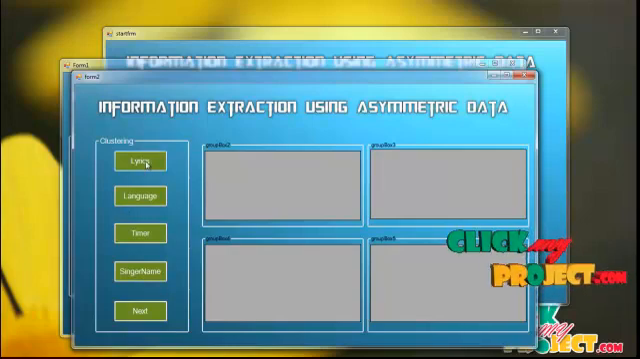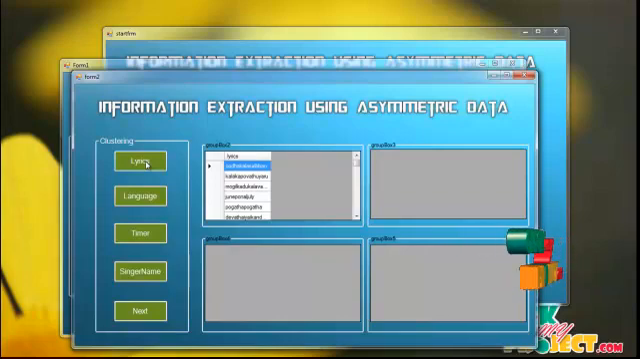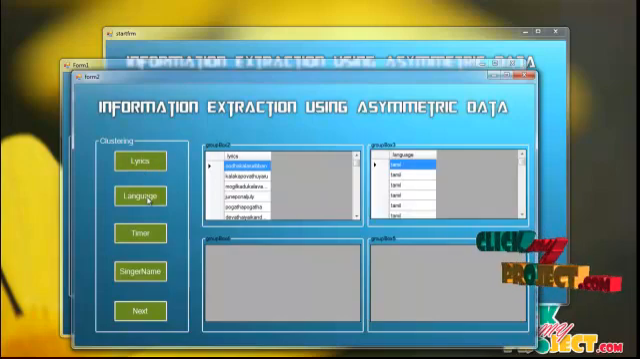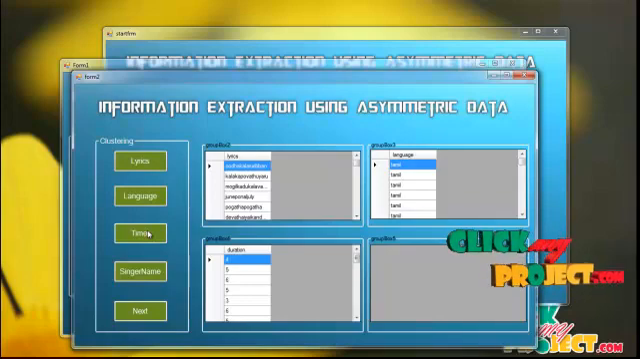So to click on the lyrics button to show only the lyrics in the film. To click on the language button, so what are the types of languages in the datasets? Shown in group box 3. To click on the timer button, so the song durations will be displayed here.